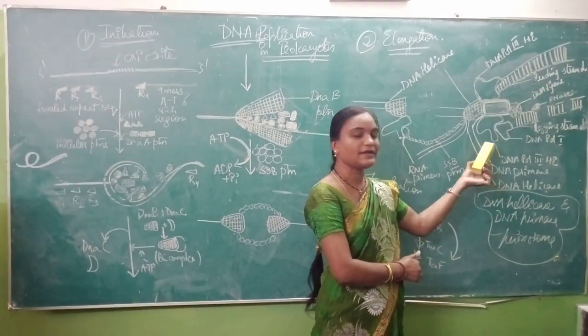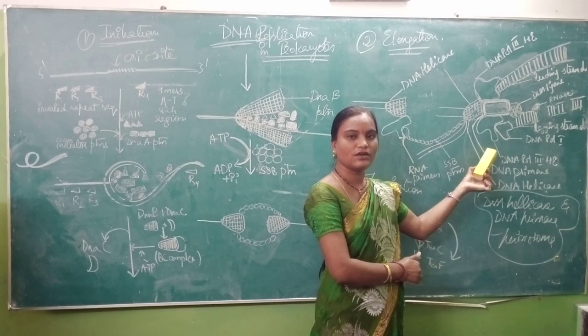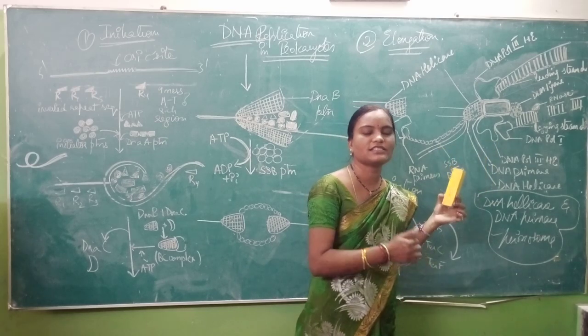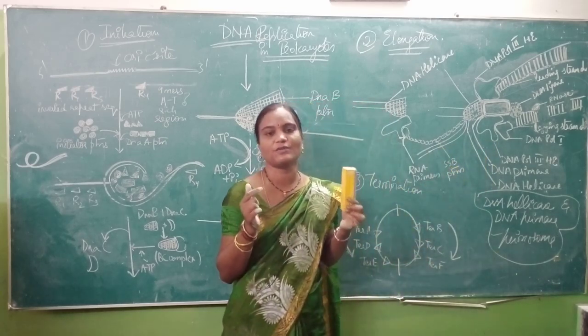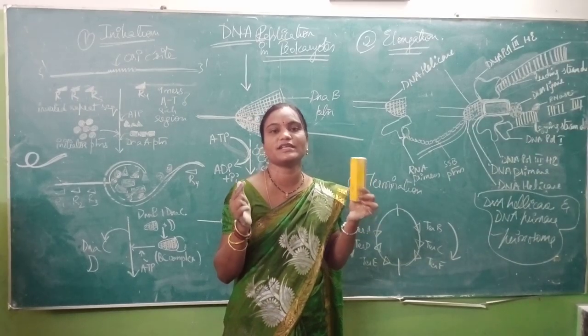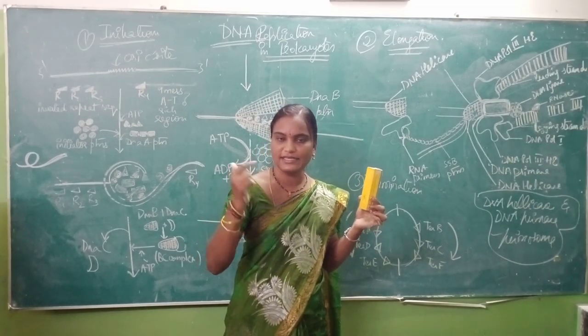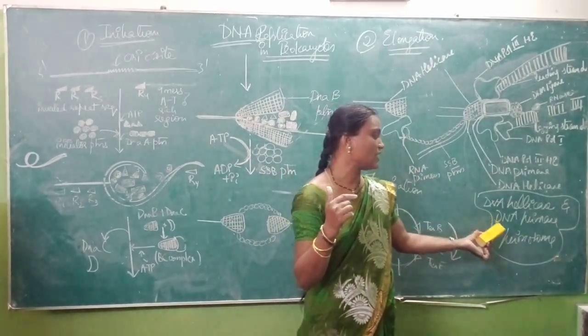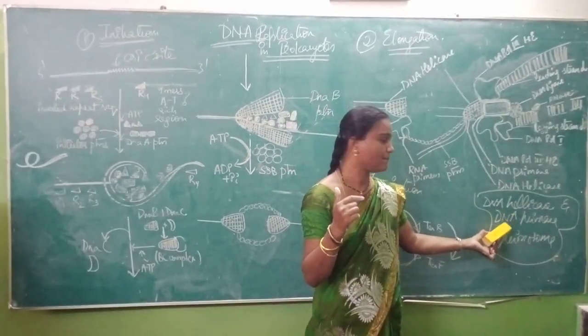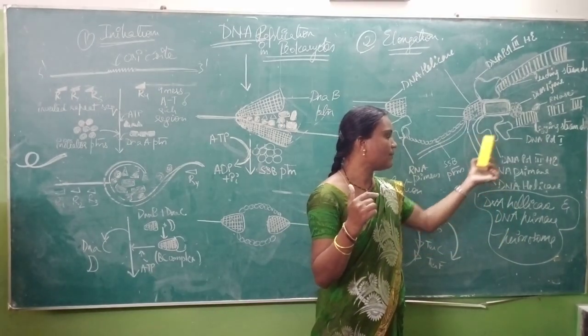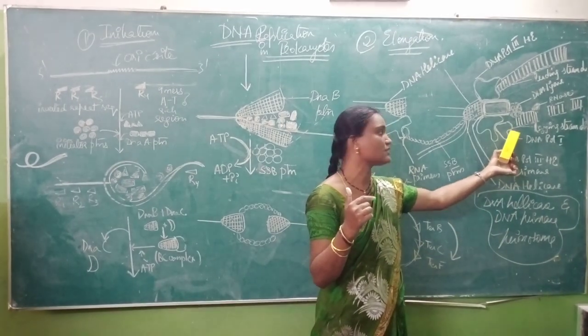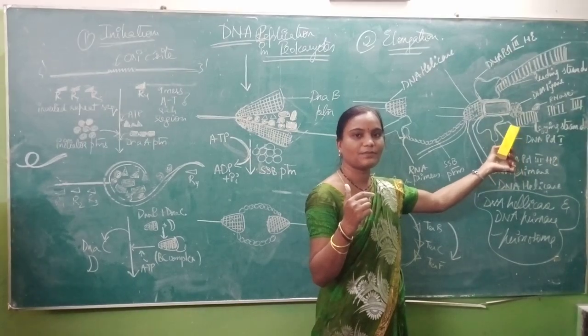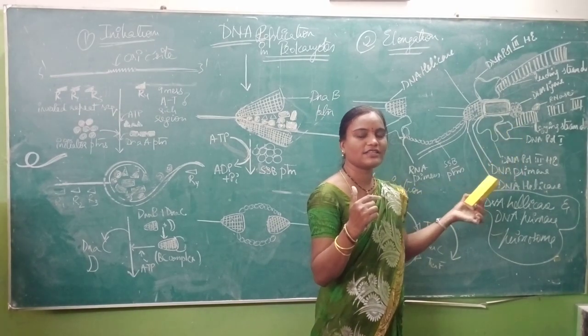And here what happens in lagging strand? This is known as discontinuous strand. Initially these gaps are filled up with the help of DNA polymerase III, a synthesizing enzyme, by addition of RNA primers which are synthesized by DNA primase. Now, after addition of RNA primers on the gaps present in your lagging strand, what happens?